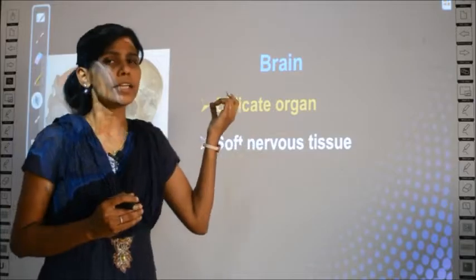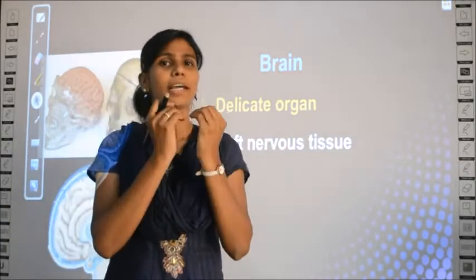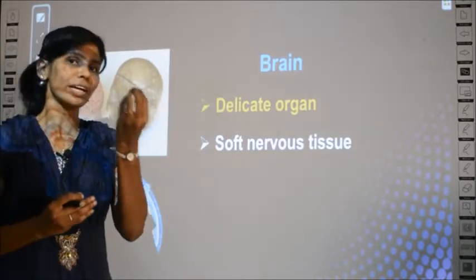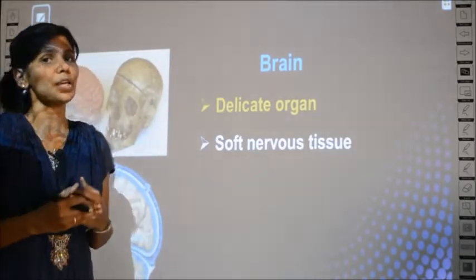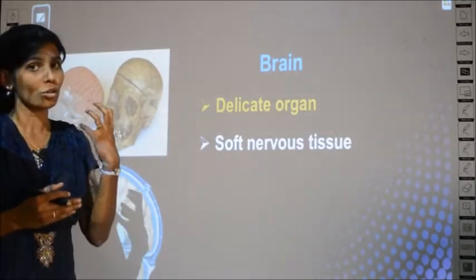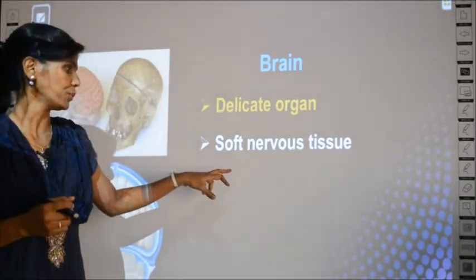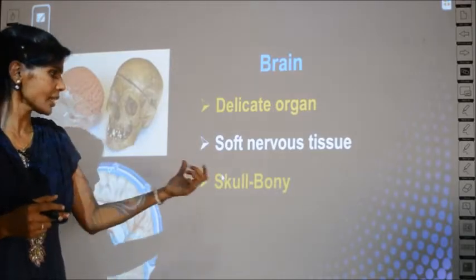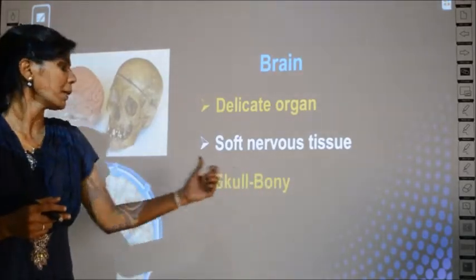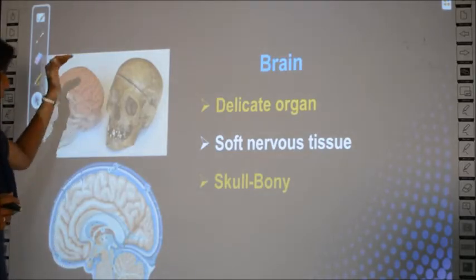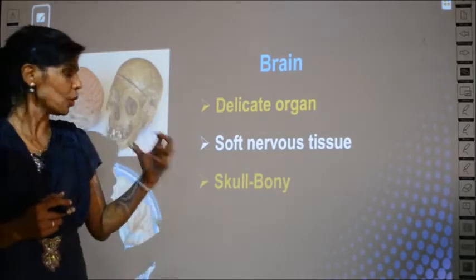Already I told you it is delicate. It is a very fine structure which is highly defined. Though it is very soft and fine in nature, it is very complicated in structure and of high functional value too. Clear? So as I told you, it is covered by a skull which is a bony structure. The brain is covered by a skull which is a bony structure.